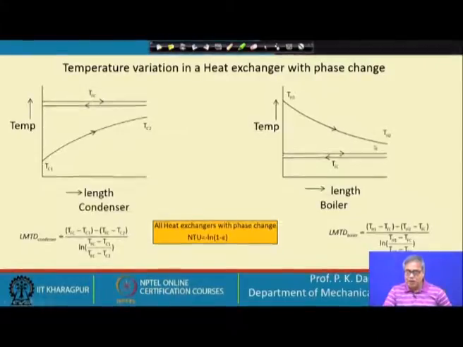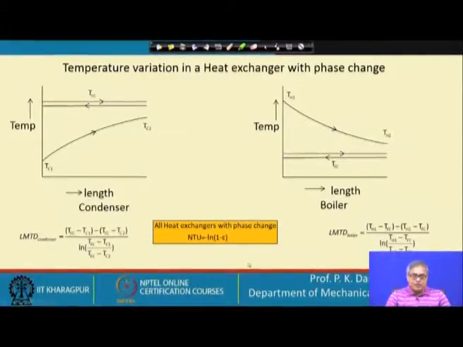So, same thing for a boiler. It has been shown that here the fluid is evaporating throughout the length of the heat exchanger, and probably it is getting its thermal energy needed for latent heat of vaporization from a hot fluid. So, the hot fluid is getting cooled. So, here also it will not matter whether we are going for a parallel flow or a counter flow. LMTD is given by these expressions, and LMTD is independent of orientation.